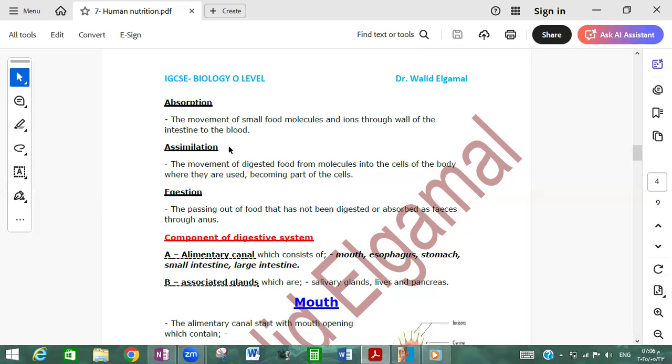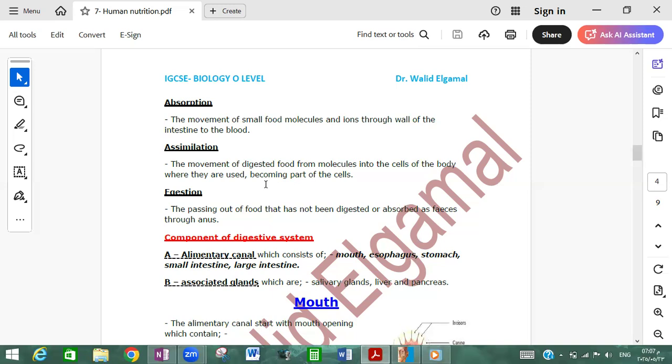We have another definition called assimilation. What is meant by assimilation? After the food has been absorbed, the food is already in our blood as small soluble molecules. Assimilation is the movement of digested food molecules from our blood into the cells. The small molecules enter the cells. For what? To become part of the cell or be used by the cell. Like glucose, as we said before. Glucose, after absorption, moves from the blood and enters the cell. Enters the cell for what? For the cellular respiration process to produce energy.